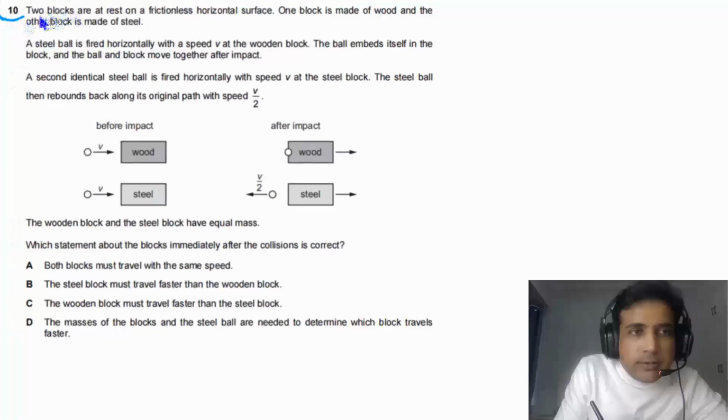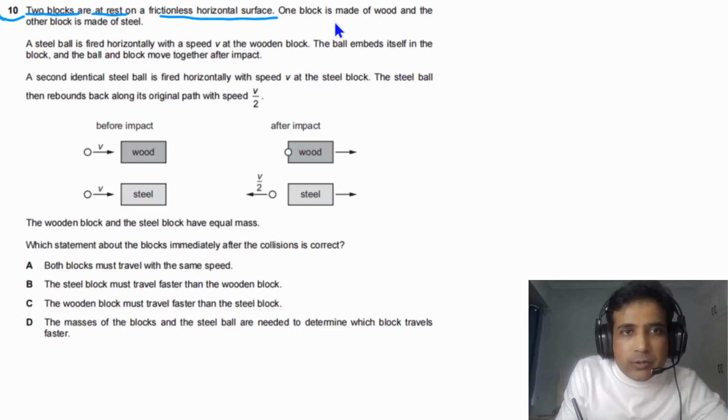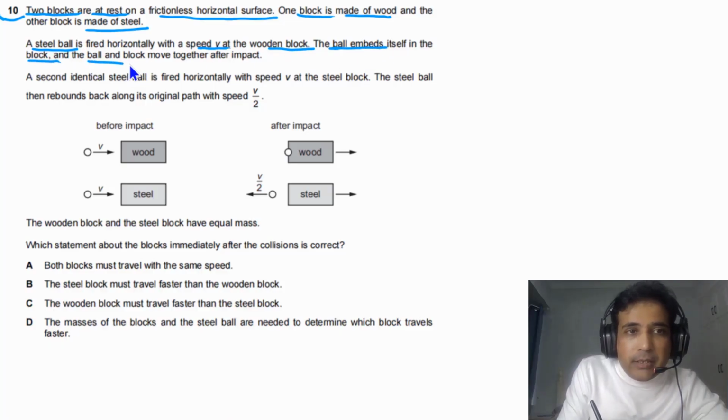For question number 10, it is given to us two blocks are at rest on a frictionless horizontal surface. One block is made of wood and the other block is made of steel. A steel ball is fired with speed V at the wooden block. The ball embeds itself in the block, and the ball and the block move together after impact, as you can see here. So this is what is happening after impact.